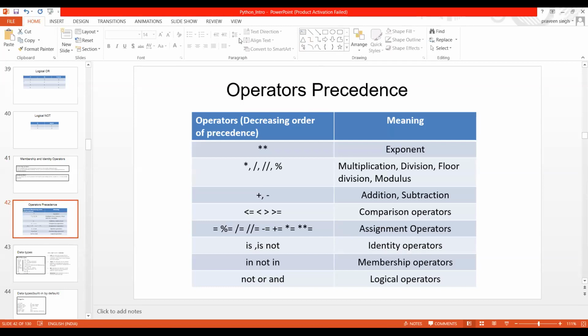Can somebody type a message? Somebody has typed that no, sir. Okay. Yeah, it has been covered actually. That's what I remember happened here.